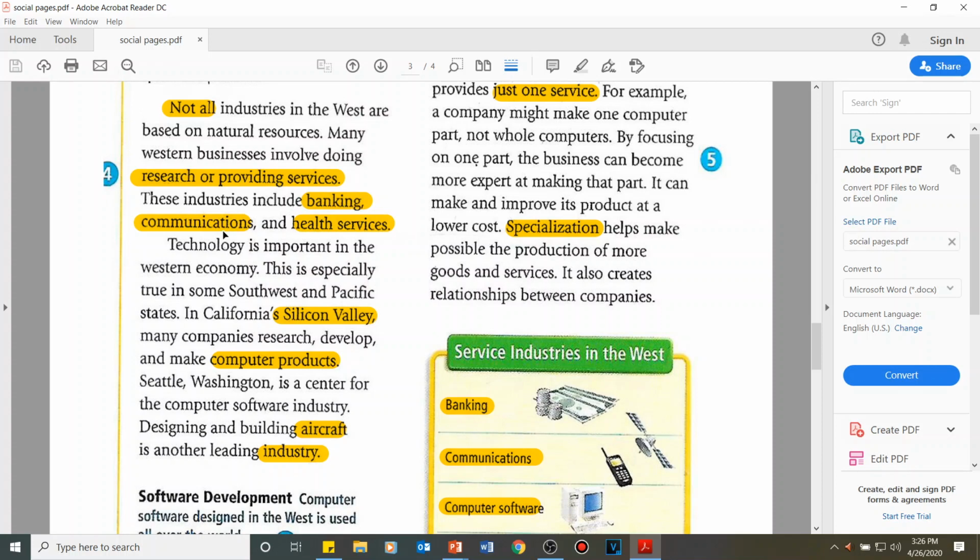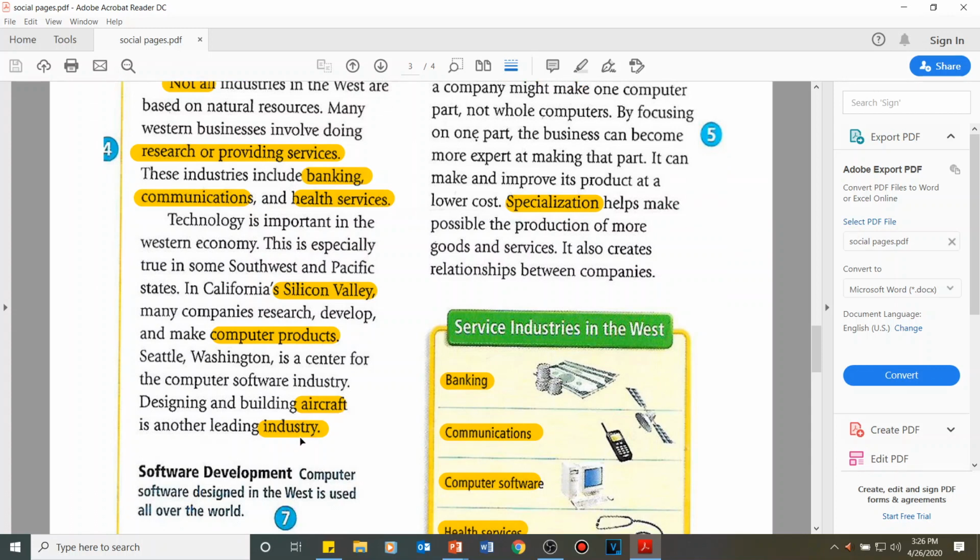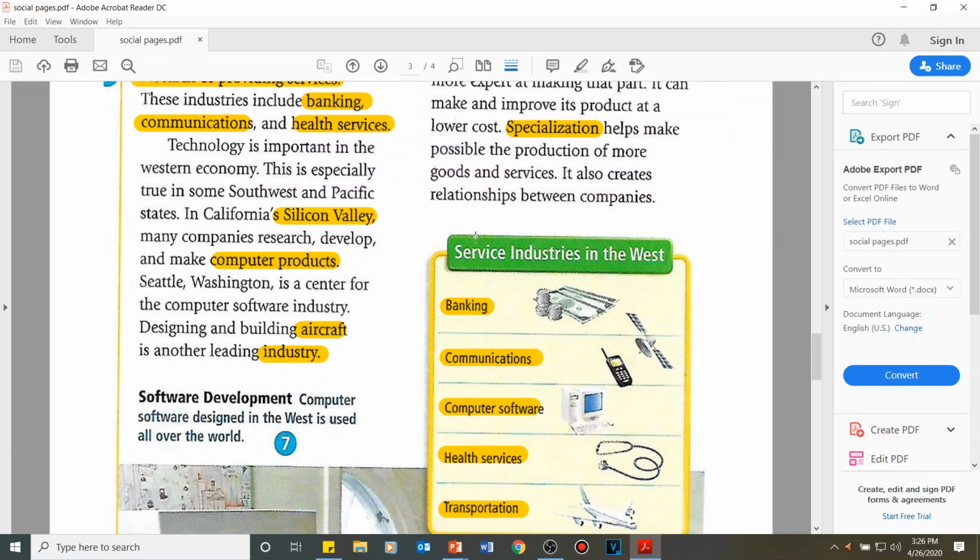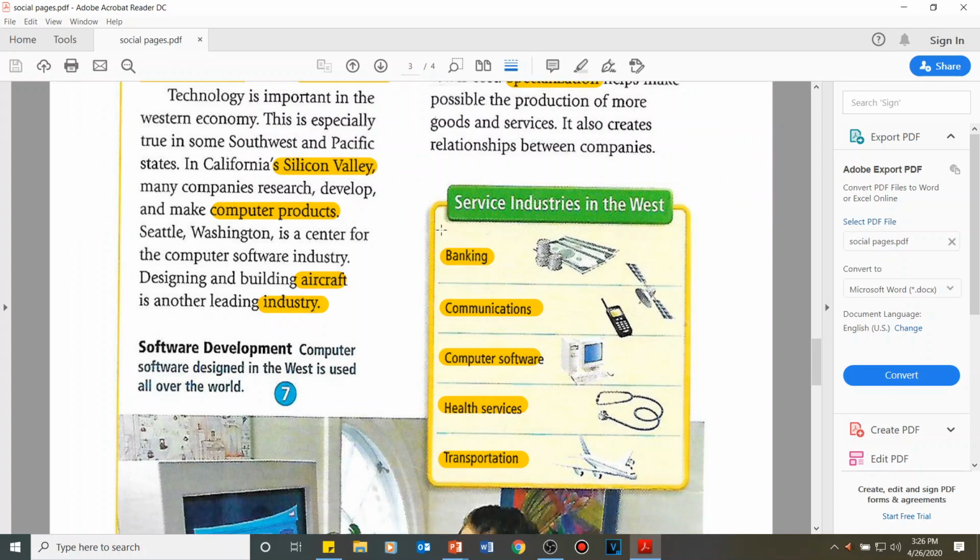We have banking, communications, health services, the production of computer products, aircraft, and designing and software industries. So you can see all the industries that are not directly based on natural resources in this table here: banking, communications, computer software, health services, and transportation.